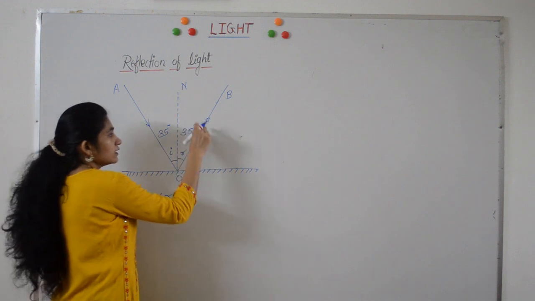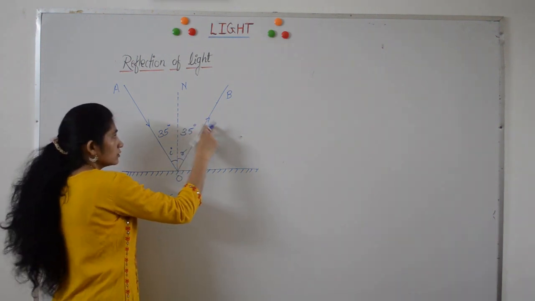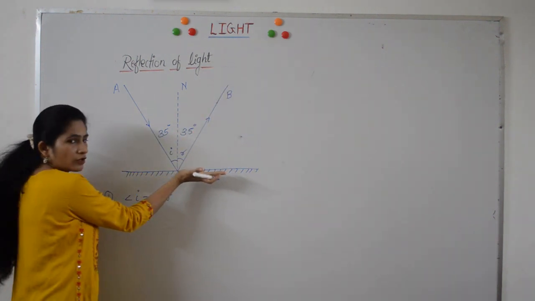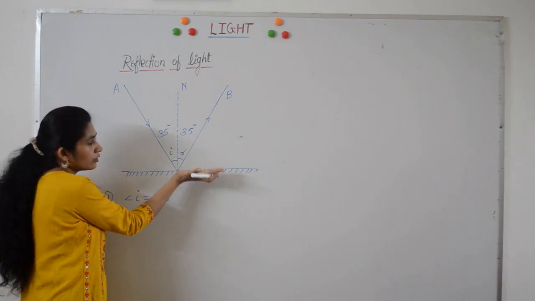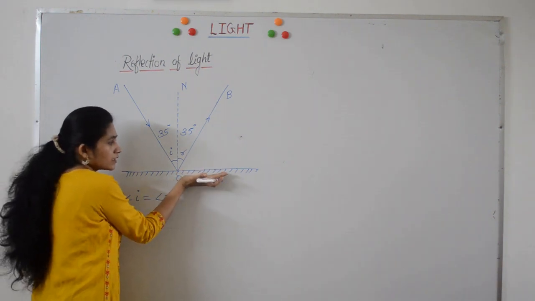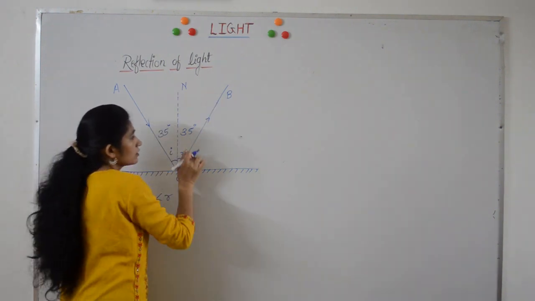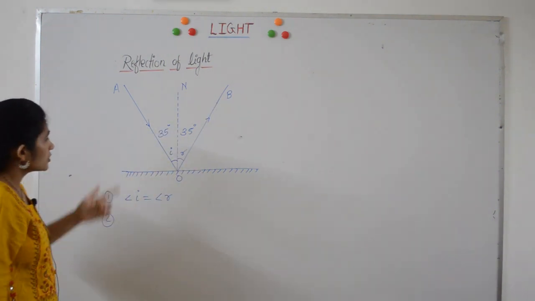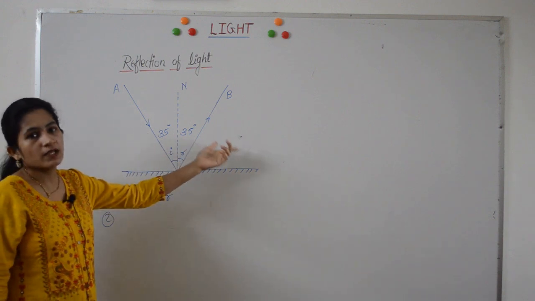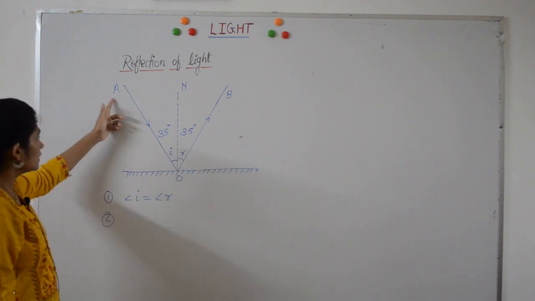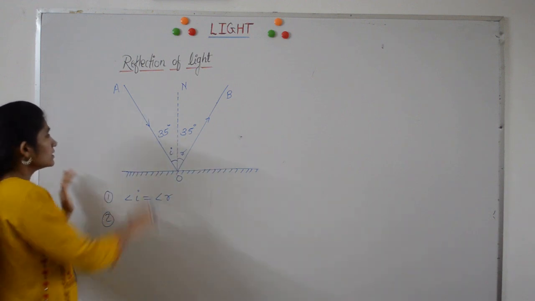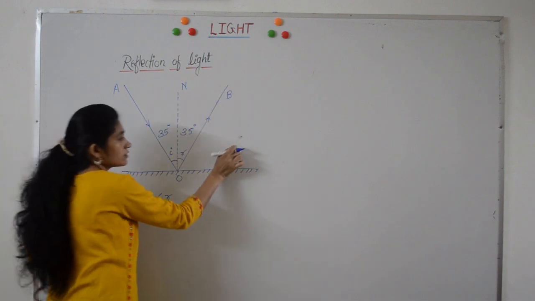In this case, it is the plane of this board, not the plane of this mirror. If you hold mirror in this case, it won't be the plane of mirror, it is the plane of this board. Most of the students get confused in this. So it is the plane of this board.